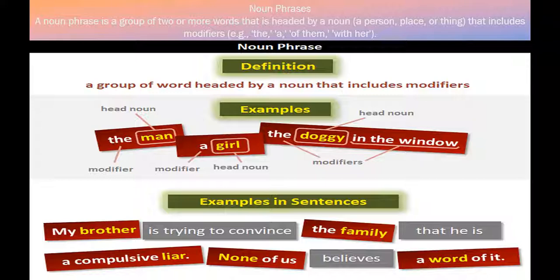The other example: my brother is trying to convince the family that he is a compulsive liar. None of us believe a word of it. The noun phrases are my brother, the family, a compulsive liar, none of us, and a word of it.